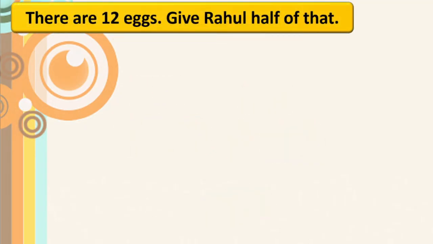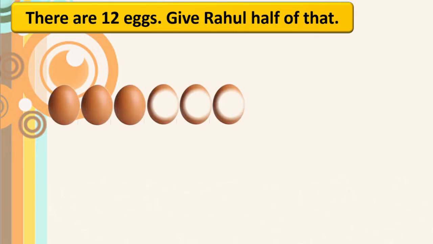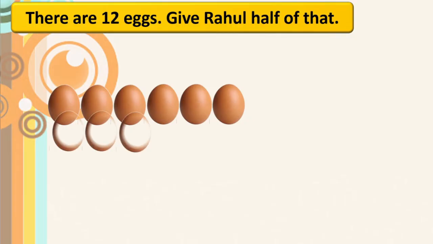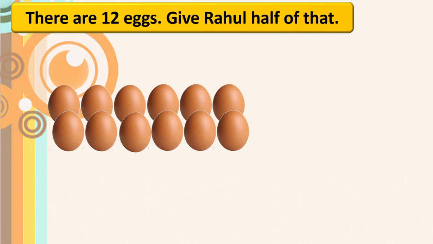There are 12 eggs. Give Rahul half of that. Here we can see the 12 eggs: 3, then 6, 9 and 12. Correct? Now we have to give half of these, means of 12, to Rahul.